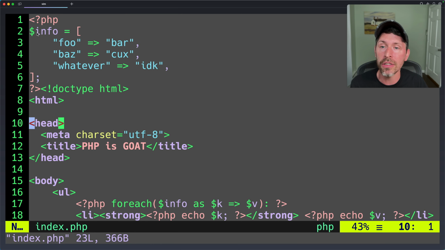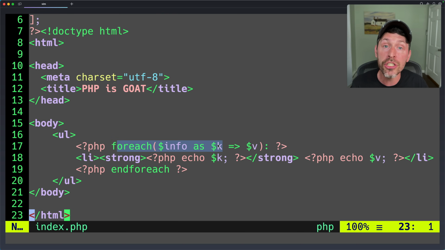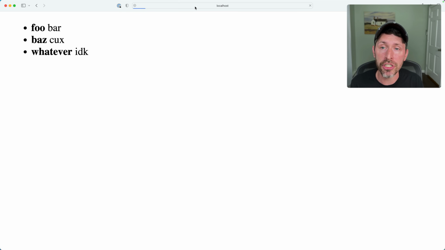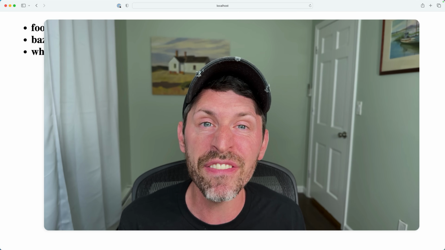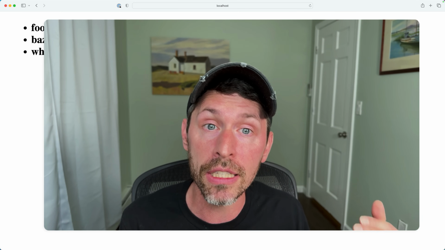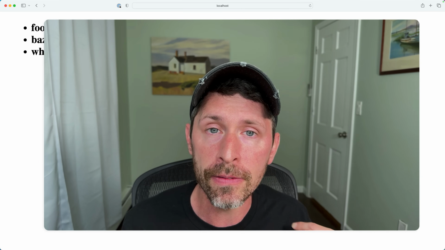We have an array called info, and it just has some stuff in it. And then down here in our PHP, we just do a foreach over that array and list out the values in a list item. So what does that look like? It looks like this. Every time we refresh this page, we're getting the same output here. It's an unordered list. Each list item has exactly what we output, items from that array. It's generated dynamically. PHP is affecting the output of this HTML. It's pre-processing the HTML, and we get the resulting HTML back from the server into our browser.